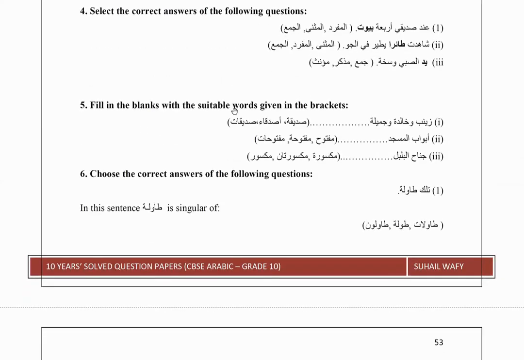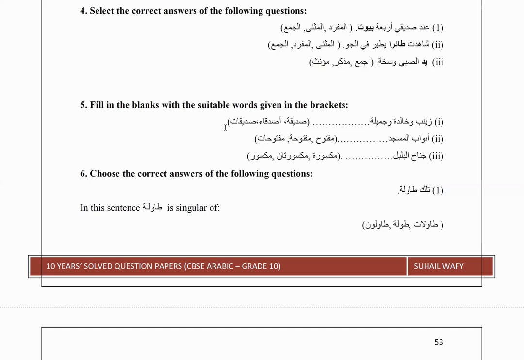Next one, fill in the blanks with the suitable words given in the bracket. Zainabu wa Khalidatu wa Jamilatu. There are three females. What are they? Is it Sadiqa, Asdiqa or Sadiqat? The answer is Sadiqat. Because there are three females, the plural. You can't use Sadiqa because it's a singular female. Asdiqa is plural male. So you have to choose plural female.